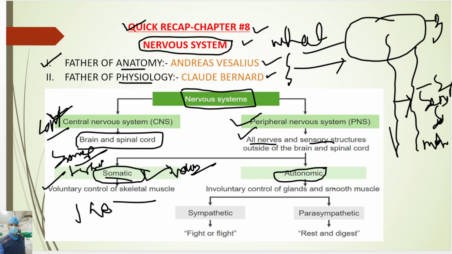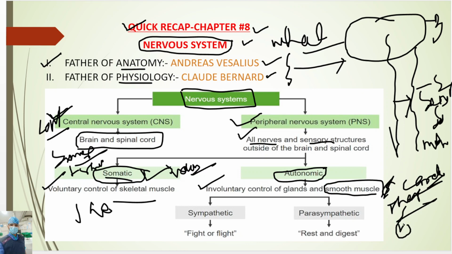The autonomic nervous system has involuntary control over glands and smooth muscles, and also cardiac muscles. There are three types of muscles.